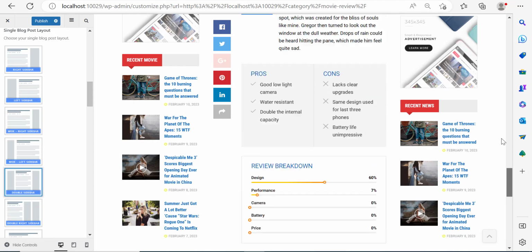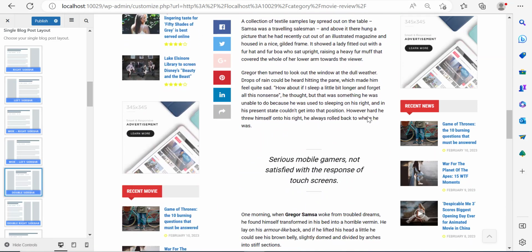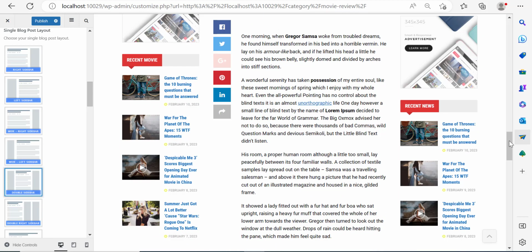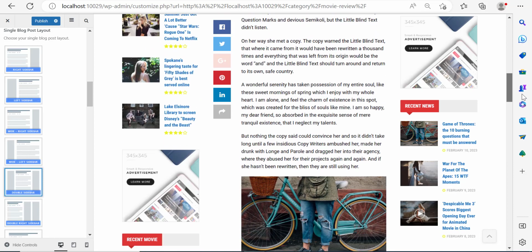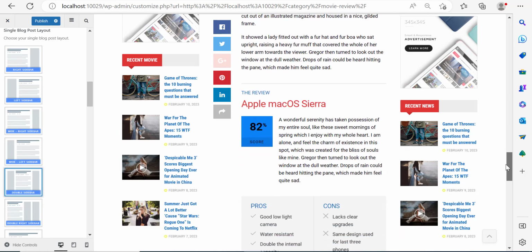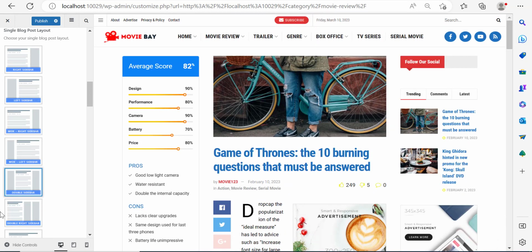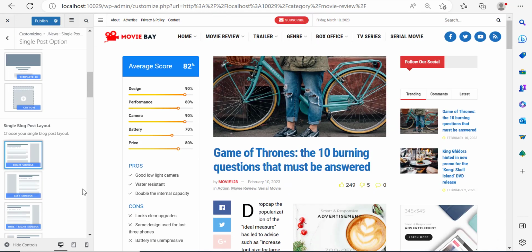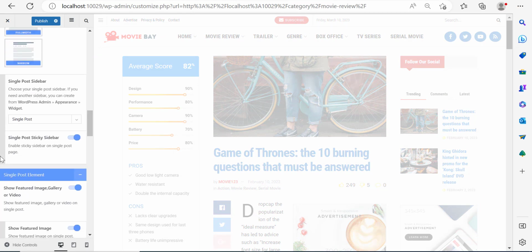So over here, you can see that the post is in the middle, and we have two sidebars. Now, this is a way for you to maximize the money that you can make from ad revenue, but it's not really good, is it? Because you can see the text cramped up in the middle. People are going to find it very difficult to read through your text, and it's not really cool to show it that way. So that's why I'm going to go for the first layout, which is right sidebar, only showing one sidebar on the right-hand side. And I think that would be perfect.